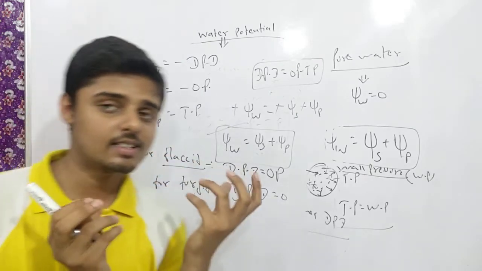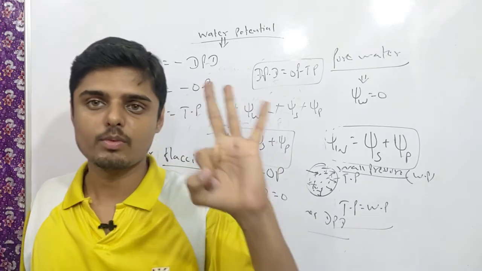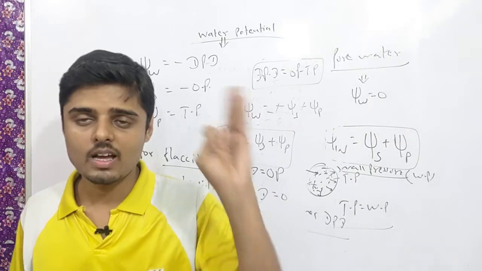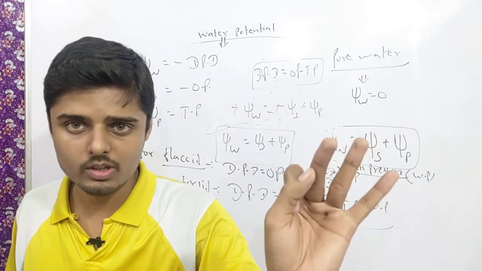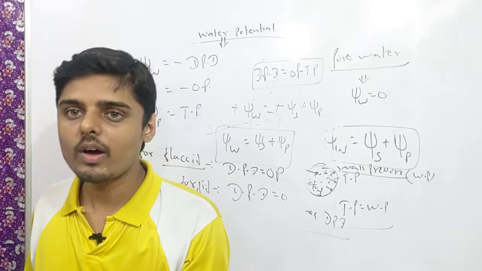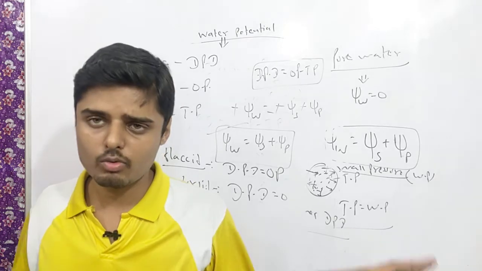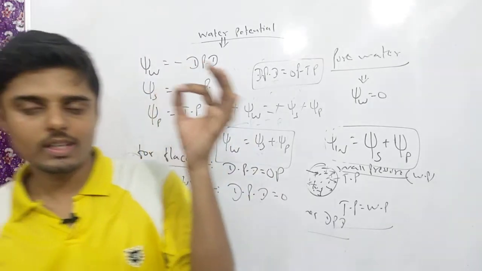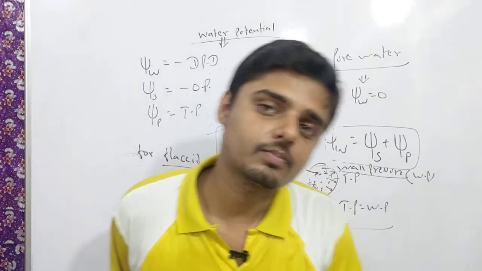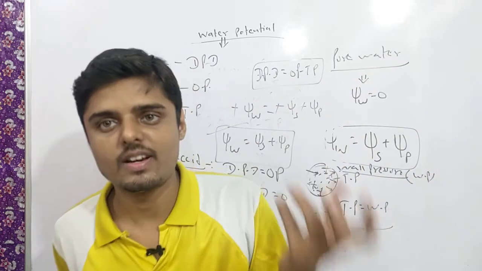And for a flaccid cell, suppose there are three types of cell: flaccid cell, plasmolyzed cell, and turgid cell. We know there are three types of solution: isotonic solution, hypertonic solution, and hypotonic solution. Hypotonic solution has a lower solute concentration, hypertonic has a higher solute concentration, and isotonic has an equal amount. If you keep the cell in the isotonic solution, then what will happen? Nothing will happen, because both have the same concentration.